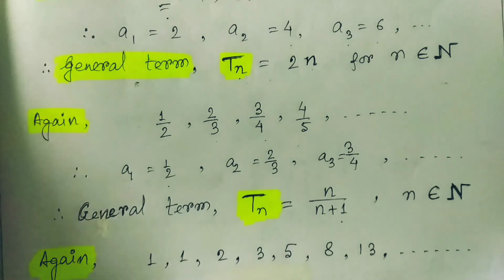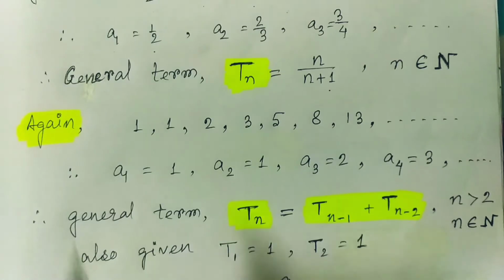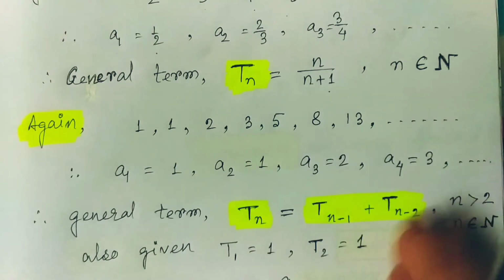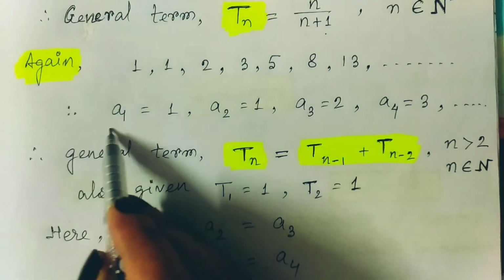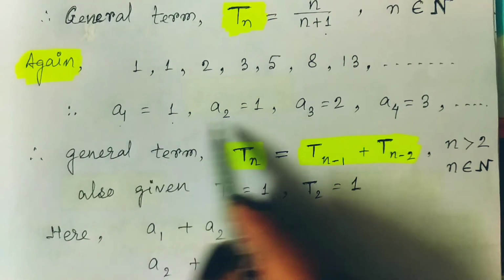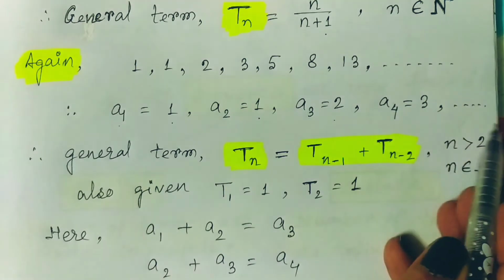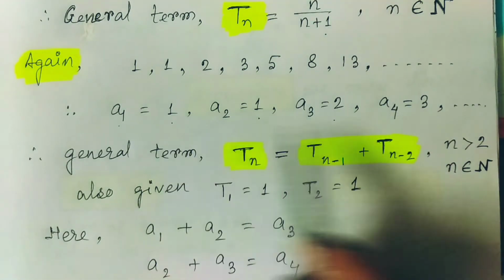We can observe one more sequence. Let it be 1, 1, 2, 3, 5, 8, 13 and so on. So what should be the pattern? The first term a1 is 1, the second term is again 1, the third term is 2, then the fourth term is 3 and so on. So what should be its general term? Just observe the sequence carefully.